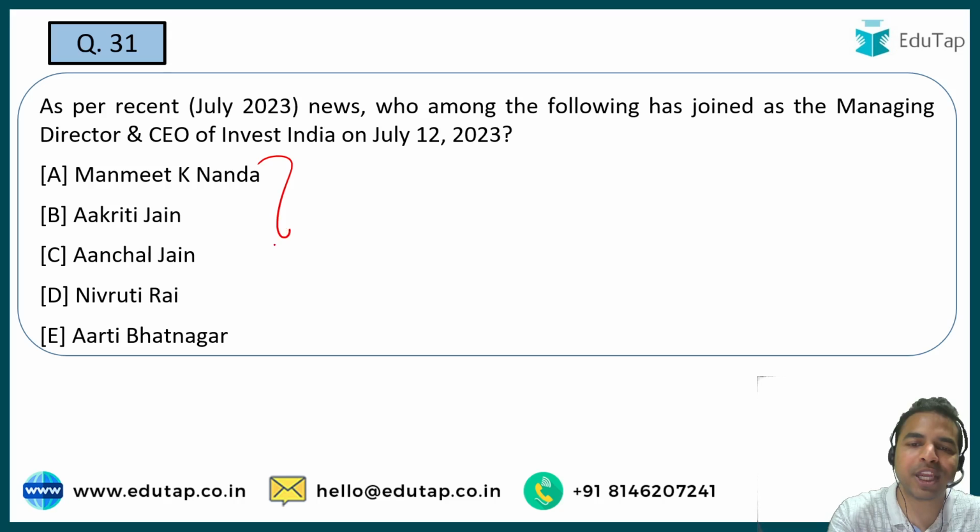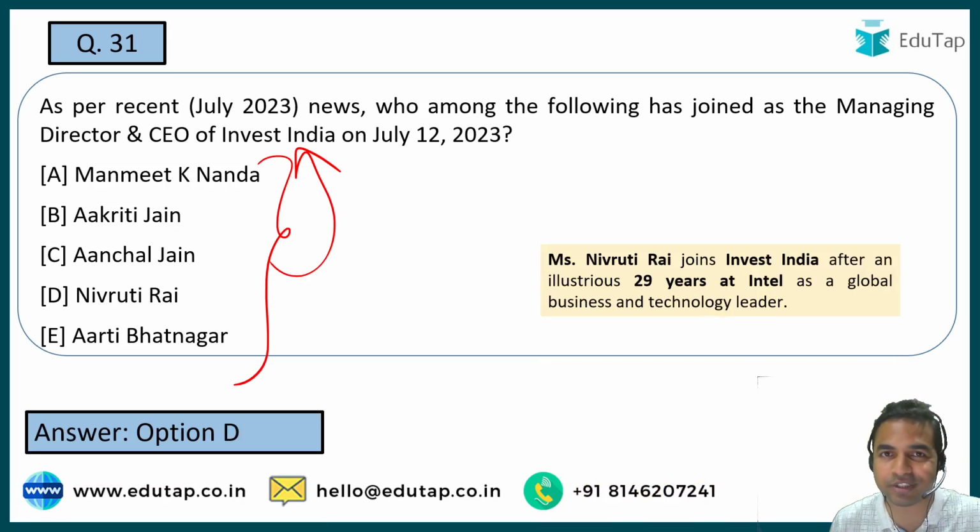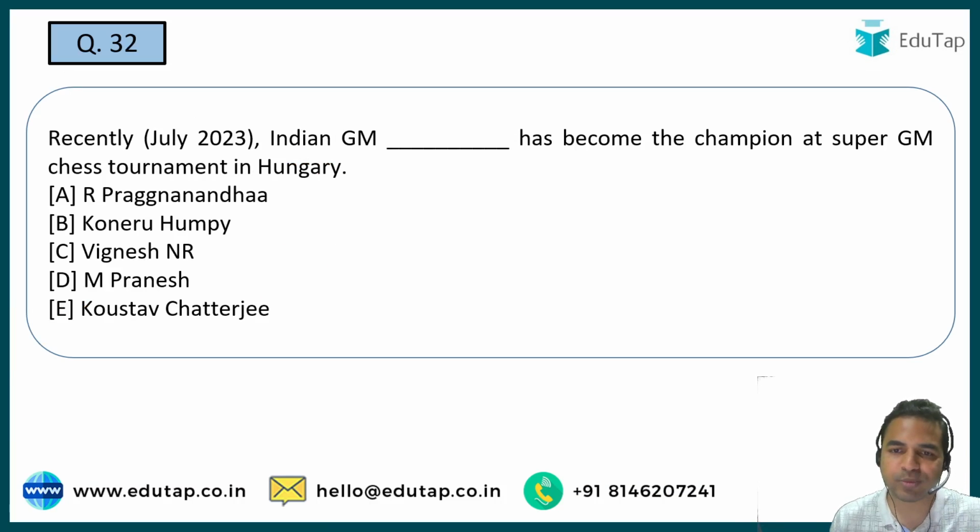You have to tell me the name of the person who has become the MD and CEO. And guess what is the right answer? The MD and CEO of Invest India. Okay, so Invest India is a very, very important organization. What is the name of that person who has become the MD and CEO? It is option D, that is Nivruti Rai. Okay, so Nivruti Rai is the right answer. Let's move on to the next question.